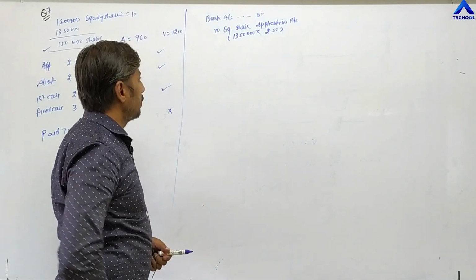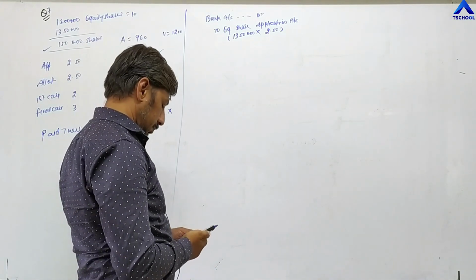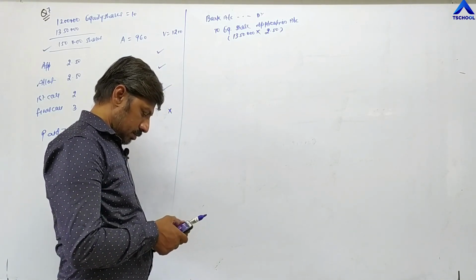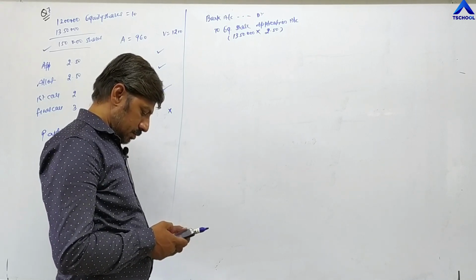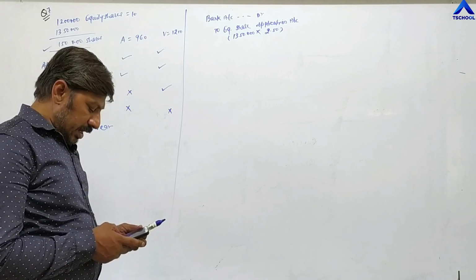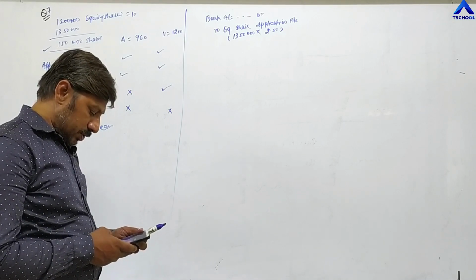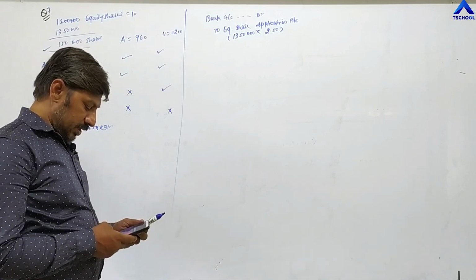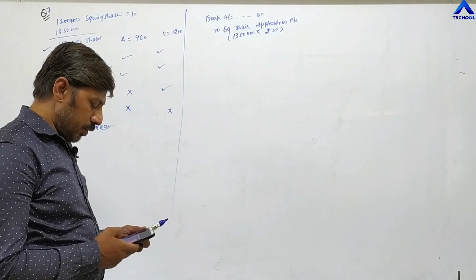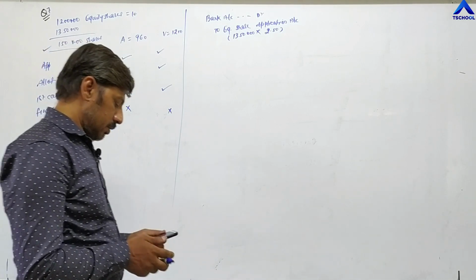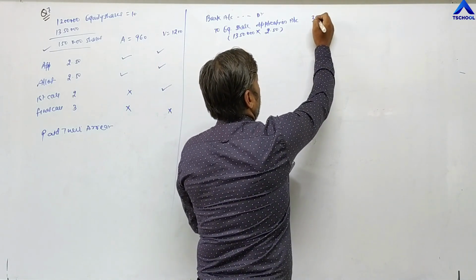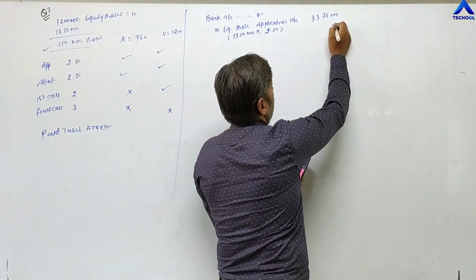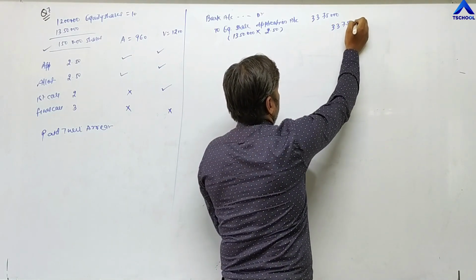So the value becomes 13,50,000 into 2 rupees 50 paise, which is equal to 33,75,000.